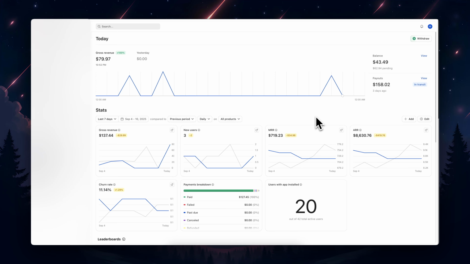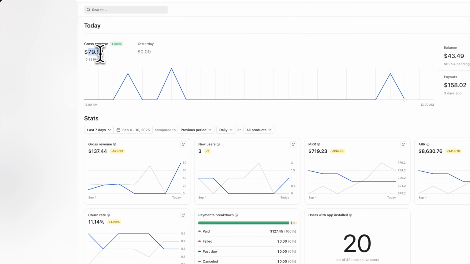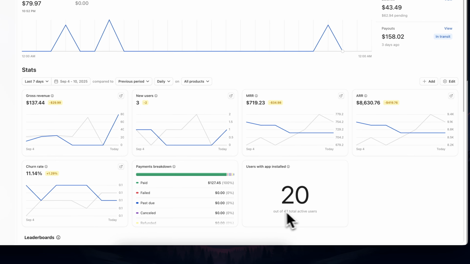I'm building different SaaS products on various different websites, various different platforms, and software development is something that I've been working on. So you can see how much I made today. Today I made $79.97 on Whop. I have a total of 42 active users.